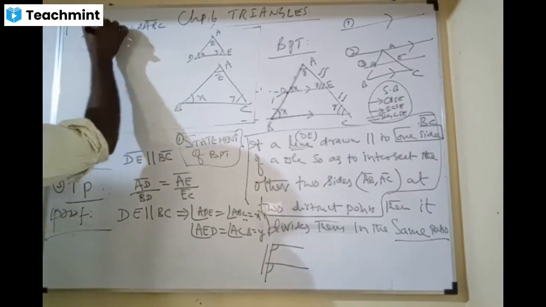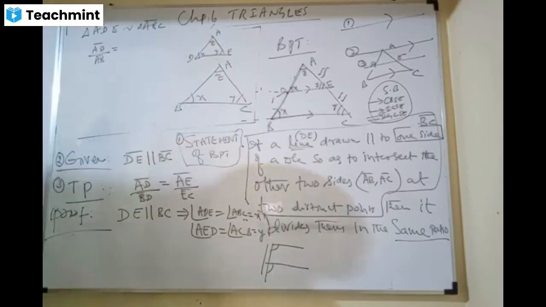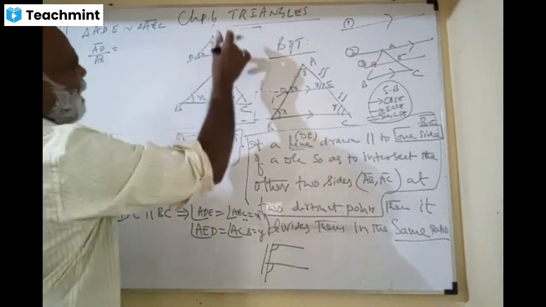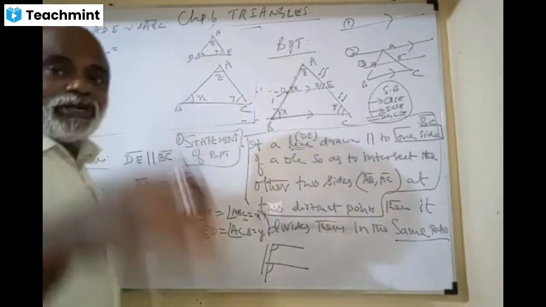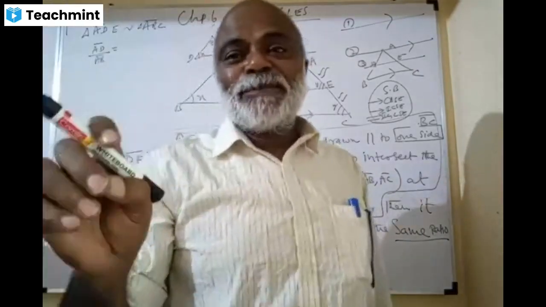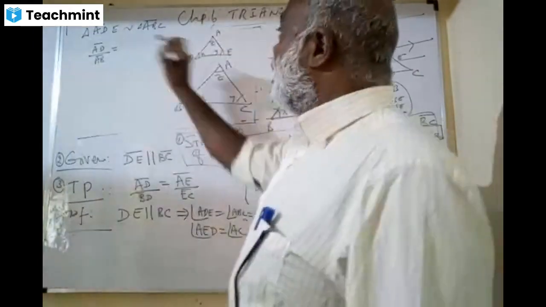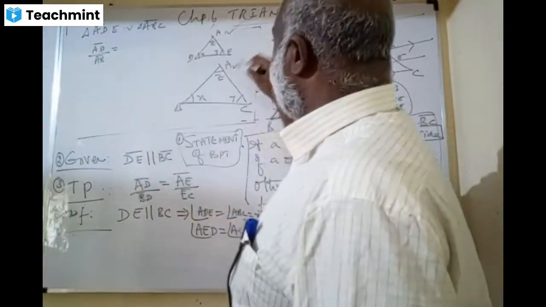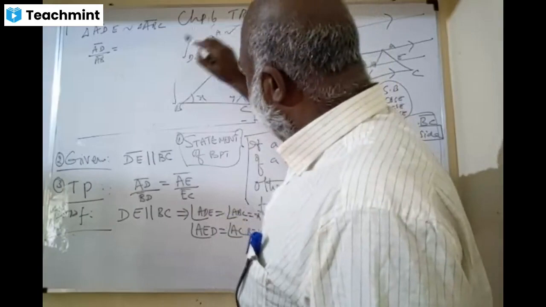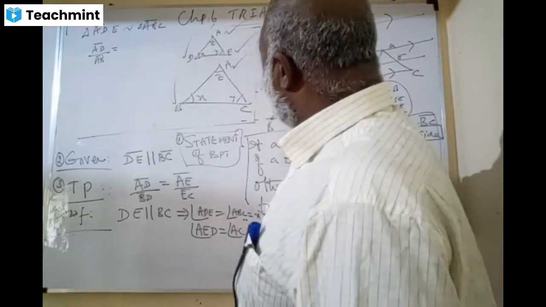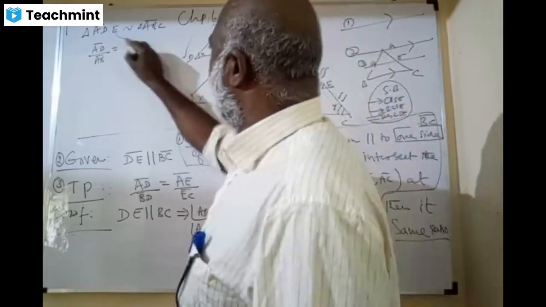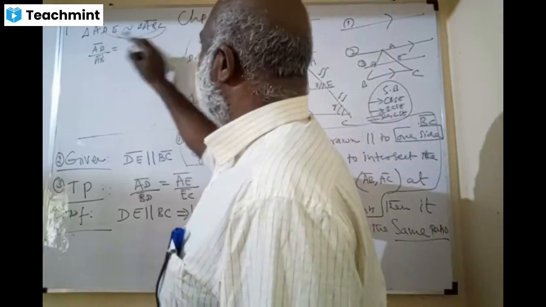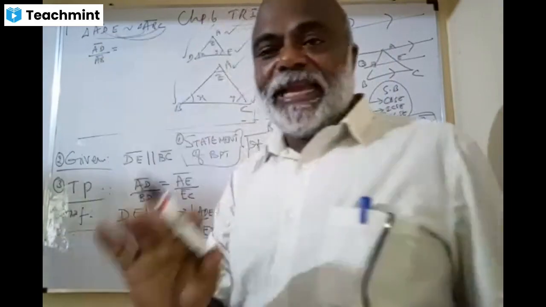While writing this, you must ensure that the vertices are corresponding. A corresponds to A, D corresponds to B, and E corresponds to C, in the same order, then you will get it.